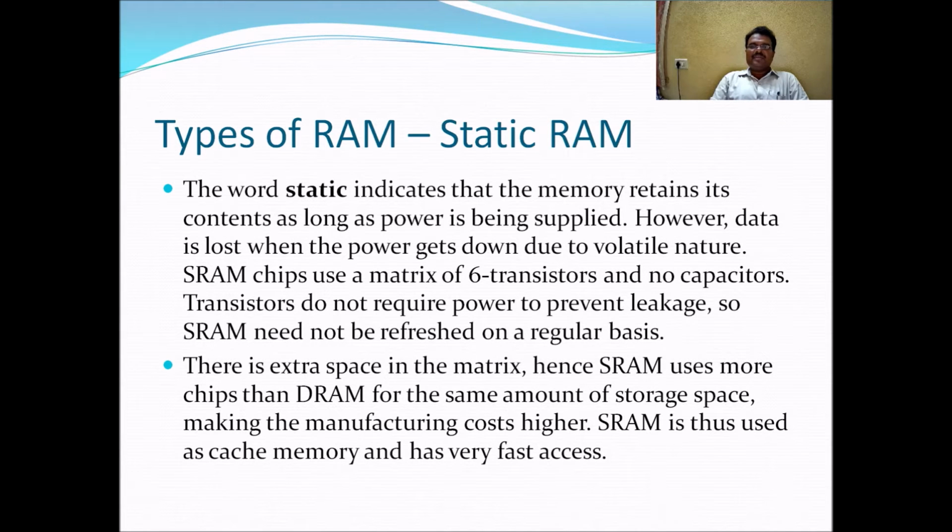SRAM is thus used as cache memory and has very fast access. Because SRAMs have very fast access, they are used as cache memories. Generally, cache memory is placed between the CPU and the RAM.